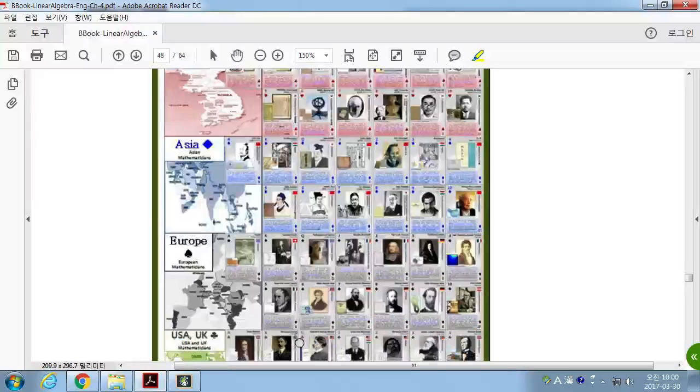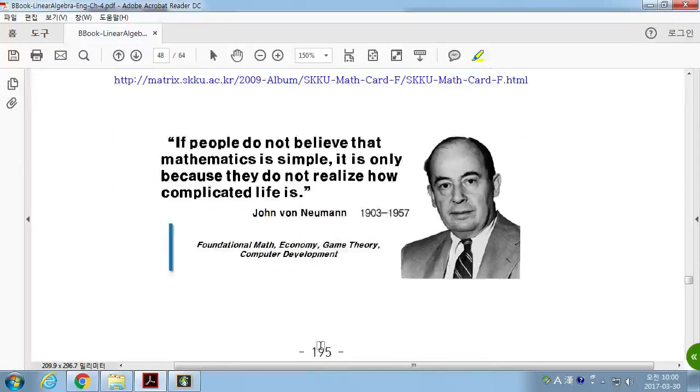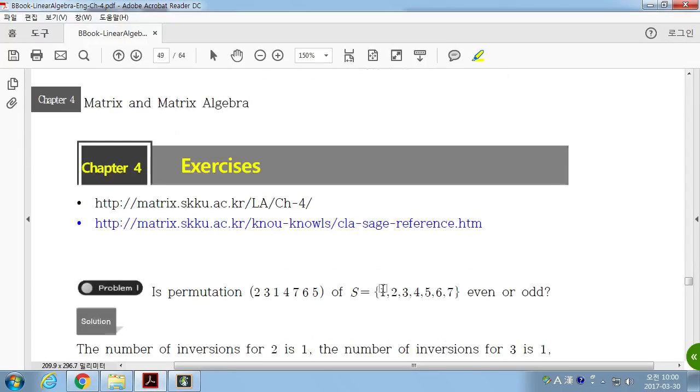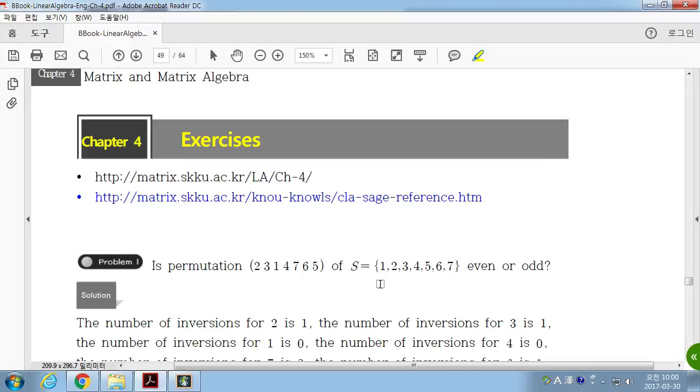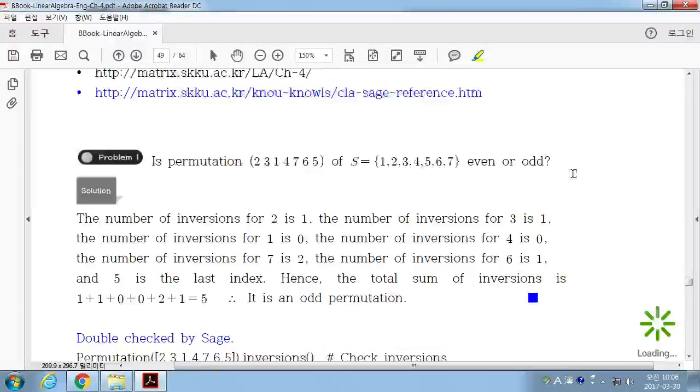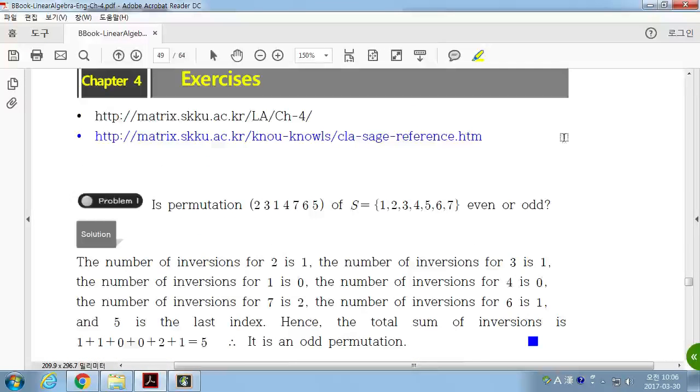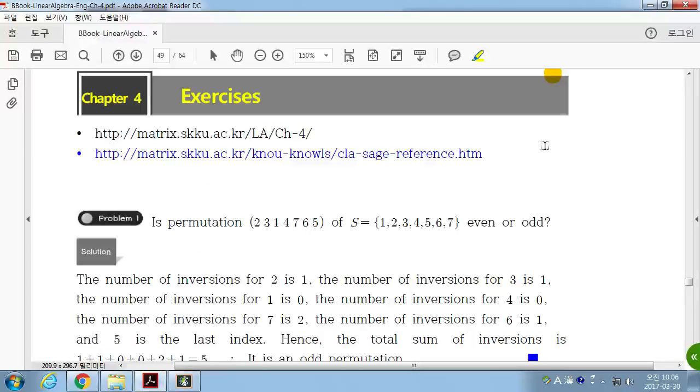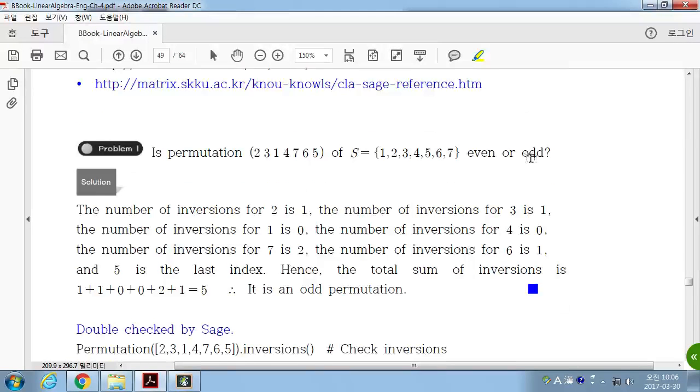Okay, I think that's the end of section 4.5 and chapter 4. Any questions? No question? Any questions? Okay. Now, I will explain some exercise problems on chapter 4.